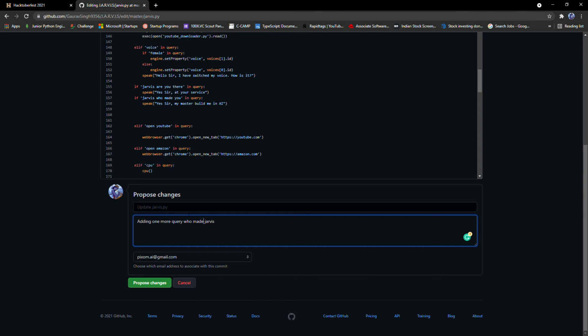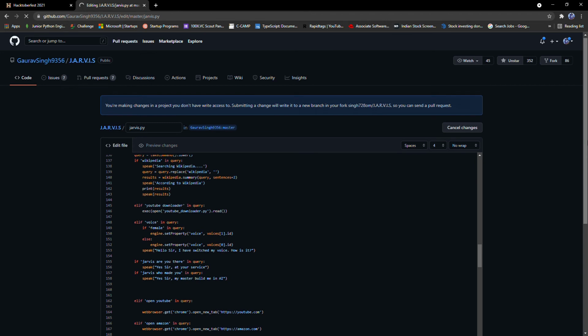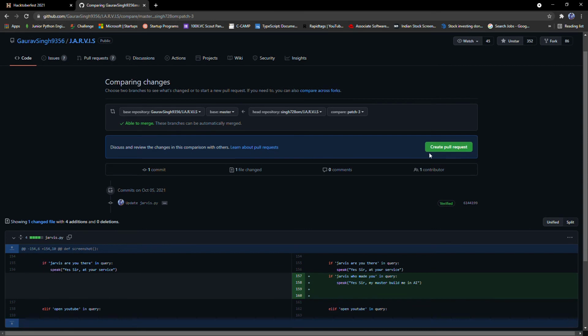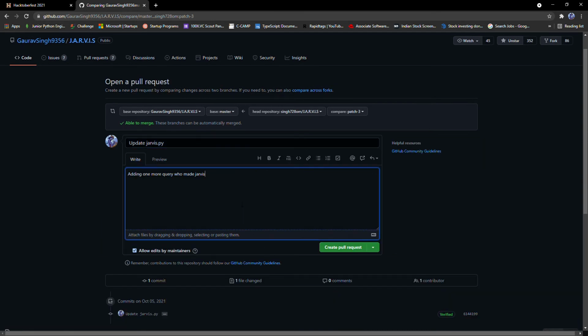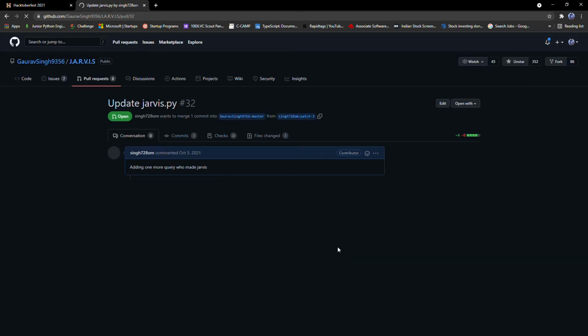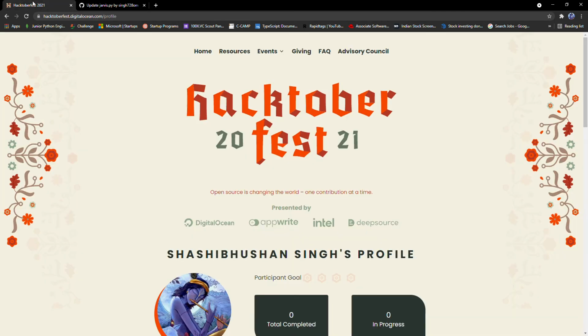So you can say this, and after this you need to create a pull request. If there is an auto-completion request, it will always merge, otherwise the maintainer or any project lead will review it and then accept your pull request. So you can see I am going to create a pull request. Here the code I changed is showing. So yeah, the pull request is going to be created. So you can see my pull request is successfully created. So that's the pull request.